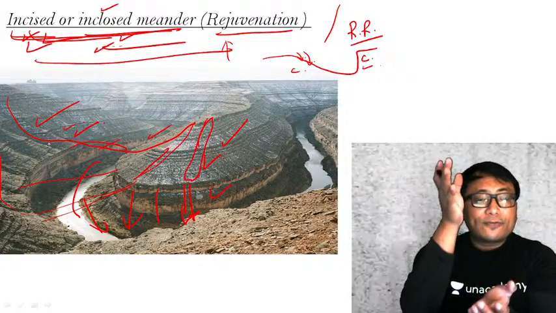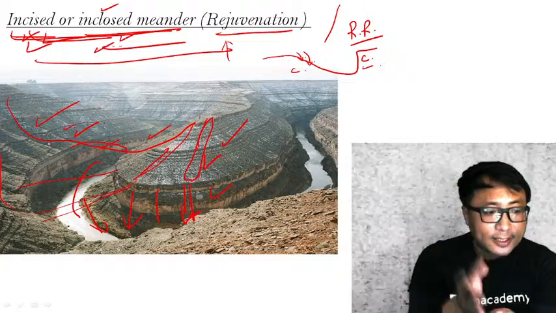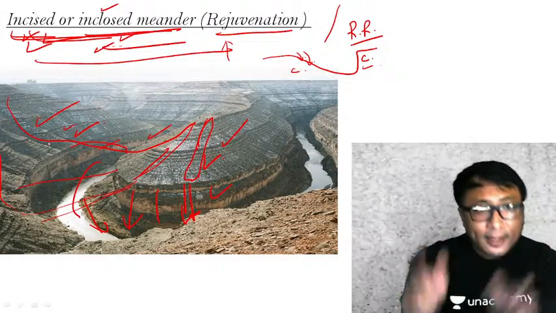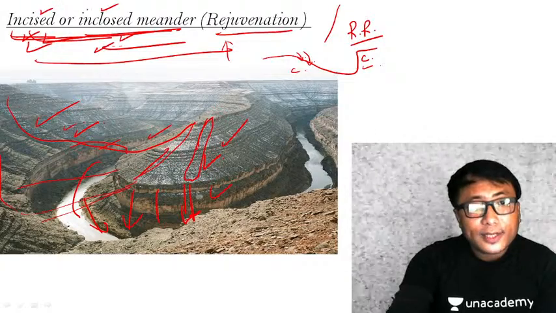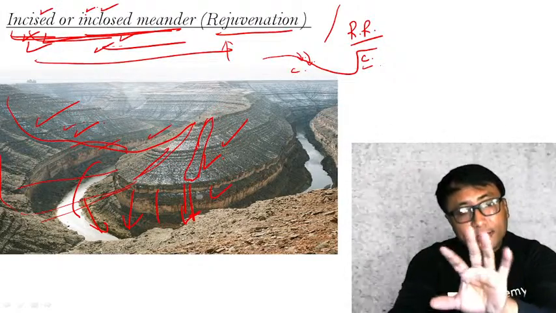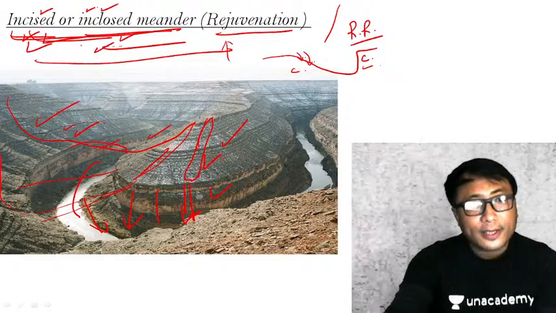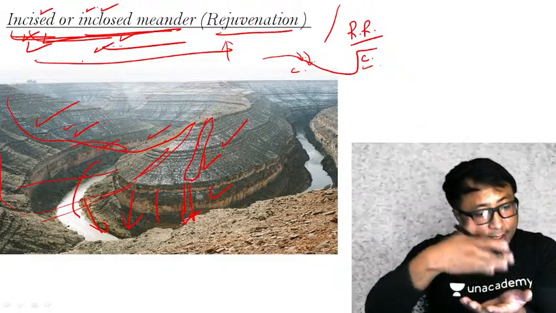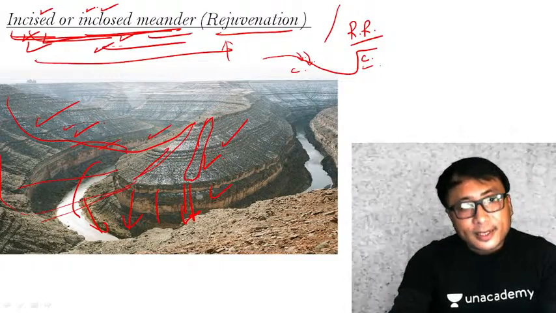Any kind of meandering that happens because of river rejuvenation, that is a meander within the meander, in general is known as either incised or enclosed. Kindly follow this so that you don't get confused. A meander within a meander is known as an incised or enclosed meander.